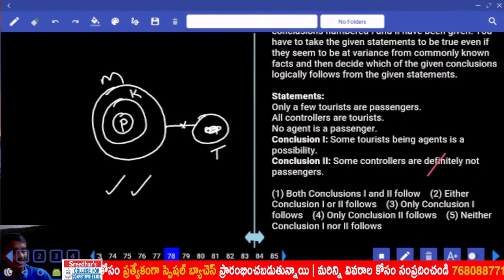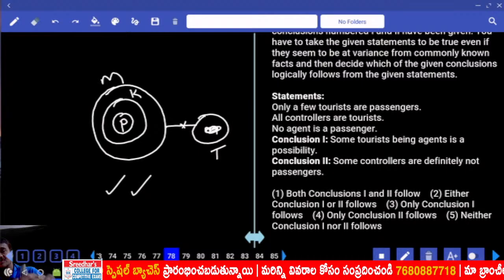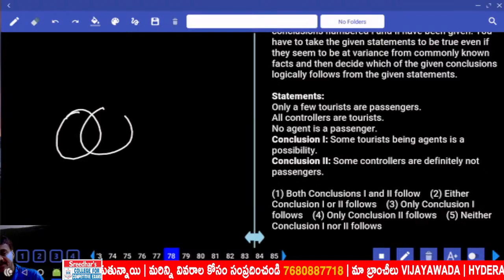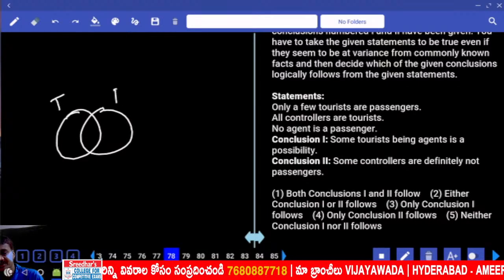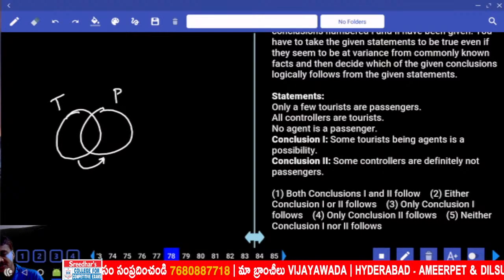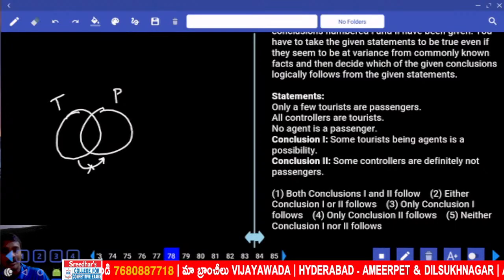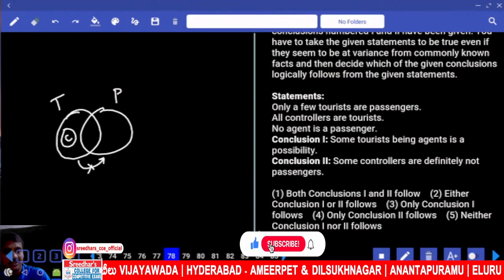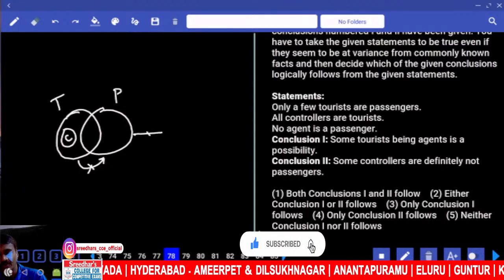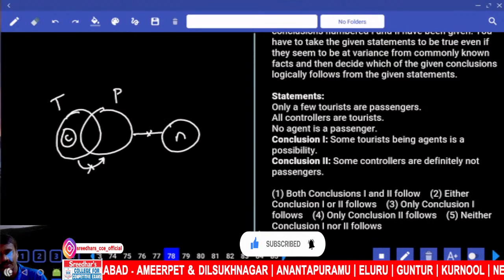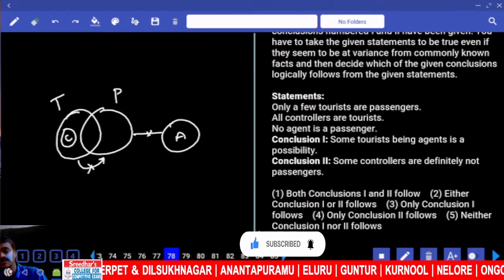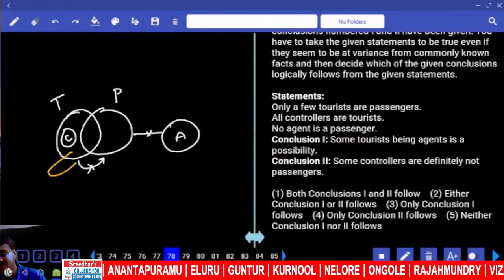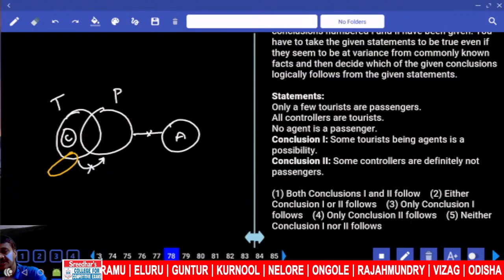Then next one, 78. Only a few tourists are passengers. Some of the tourists are passengers, but not all. Now this entire tourist is not a part of passenger. All controllers are tourists. Now these are the controllers who are tourists. No agent is a passenger. No intersection between agent and passenger. And some tourists being agents is a possibility. Some tourists are agents, can tourist and agent overlap or not? Yes, possible or not possible?